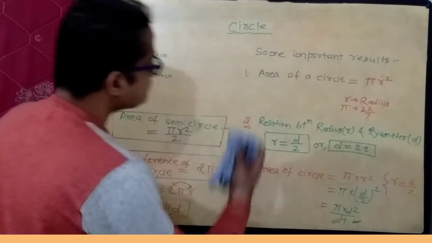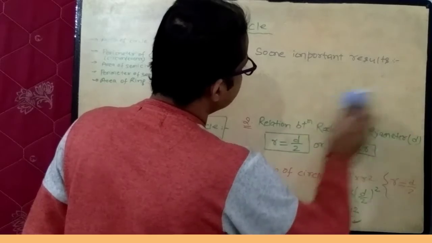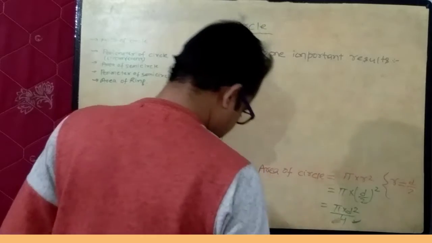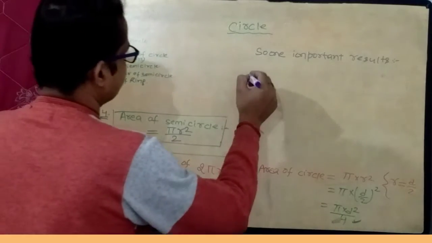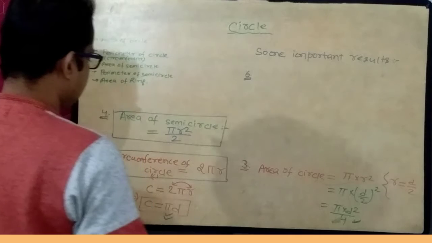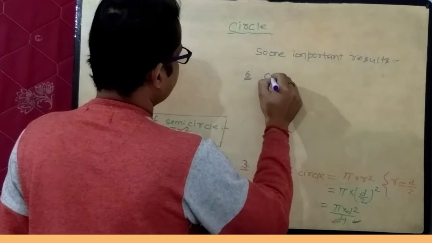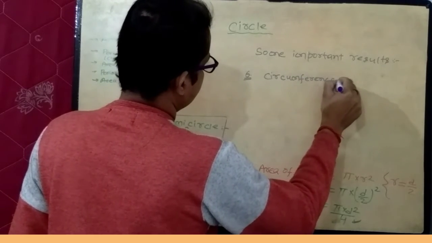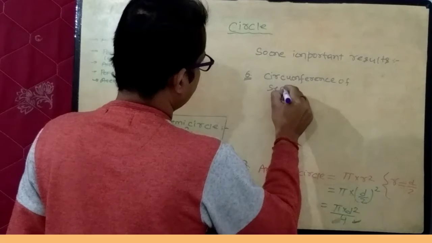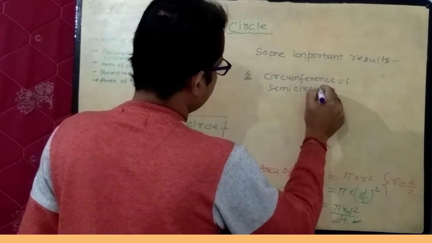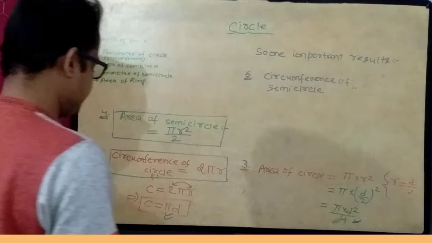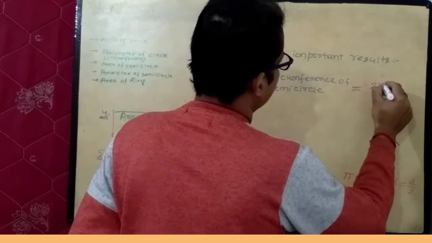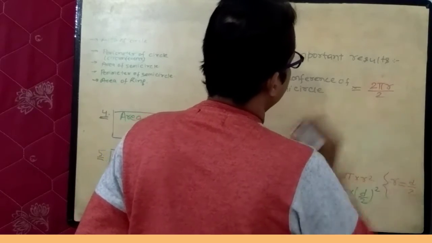Next is sixth number. Circumference of semicircle. So circumference of a semicircle equals 2 pi r divided by 2.